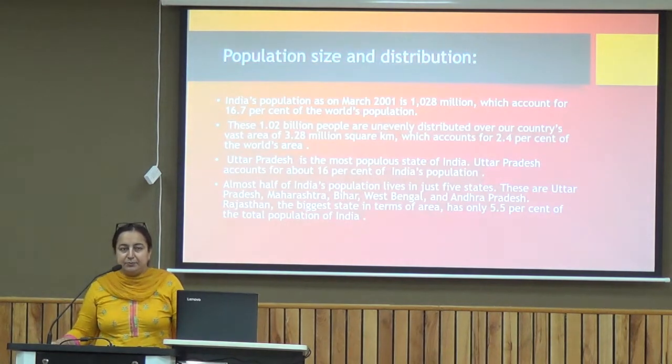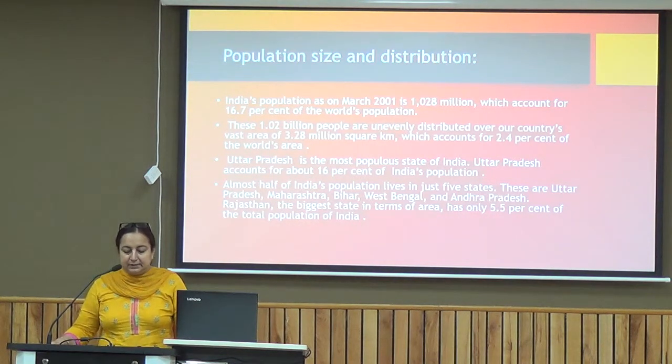Now, as far as the population size and distribution is concerned, India's population, as far as the data of 2001 is concerned, is 1028 million, which is accounting for 16.7% of the world population. So we have a larger chunk of population in India. And then these 1.02 billion people are unevenly distributed over our country, over the vast area. The share of area with us is 3.28 million square kilometers, which accounts for 2.4% of the world's area.